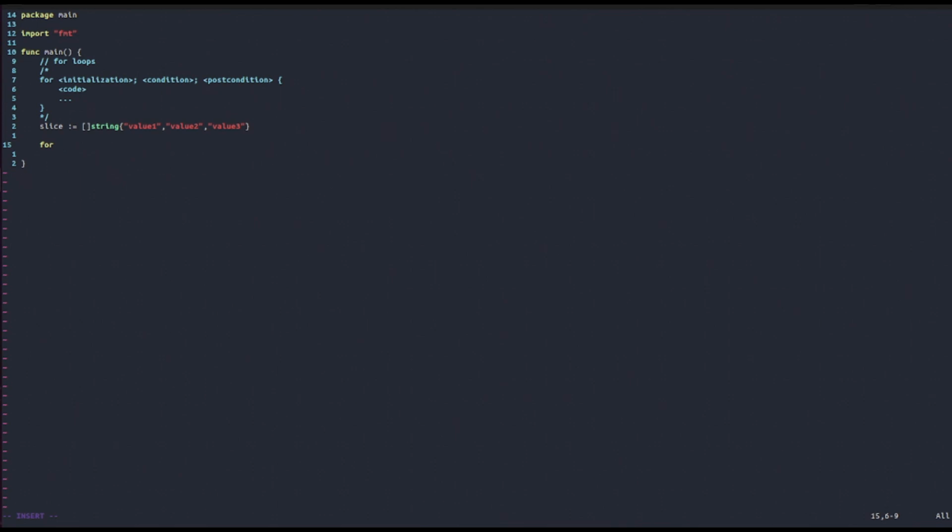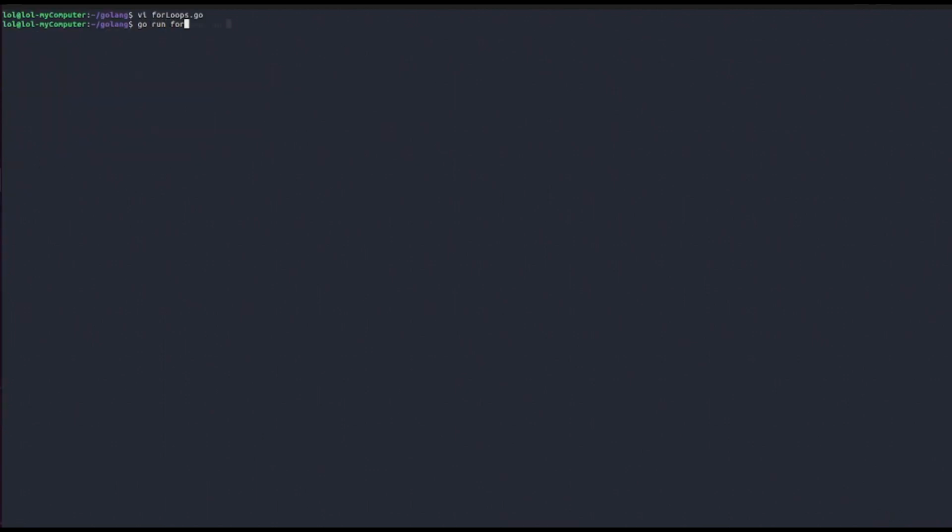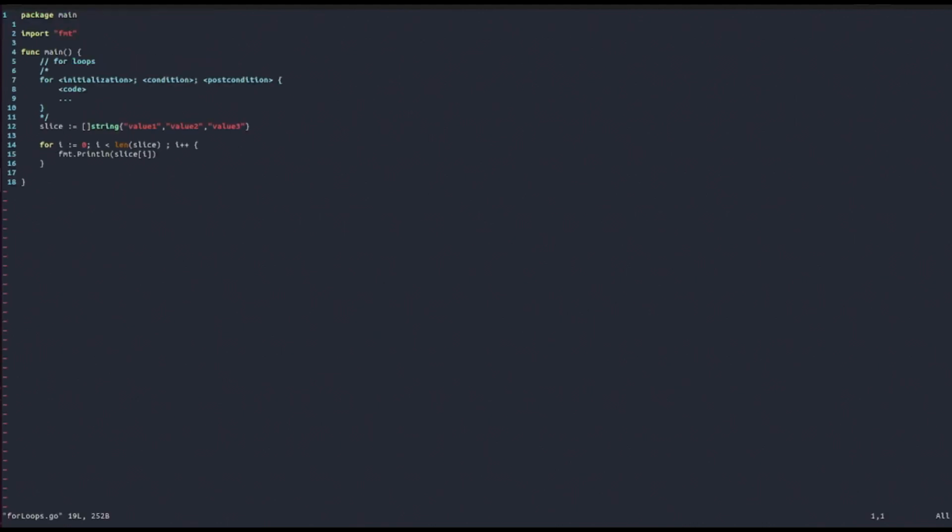So now we can use a for loop to iterate through the slice. So one way in which we could do that is, for example, to say I initialize it to 0. Let's say I less than the length of the slice, then I++, and then we could just print out to the console the element at the index I of the slice. And so we get all the elements, as you can see, value 1, value 2, value 3.